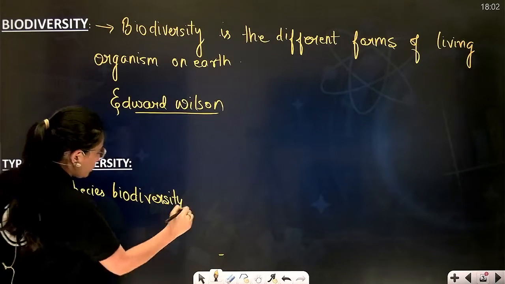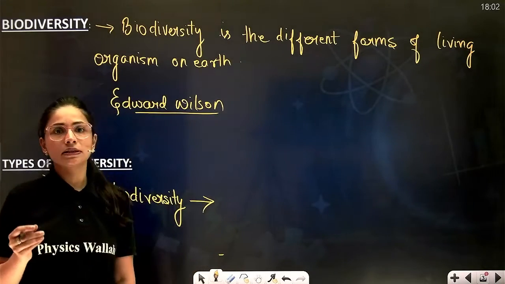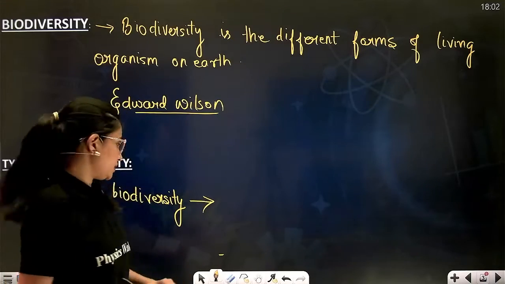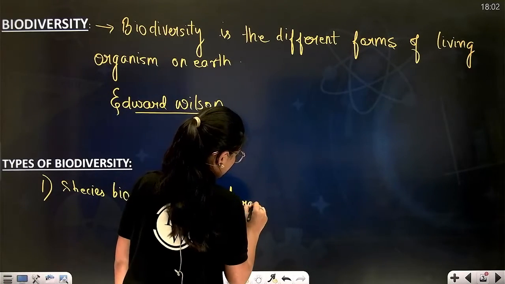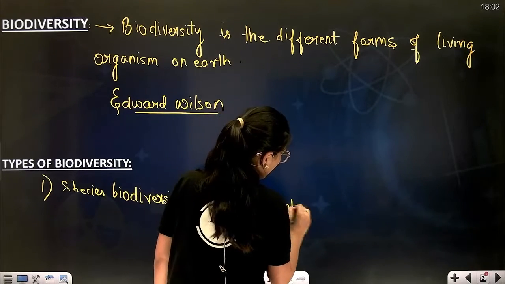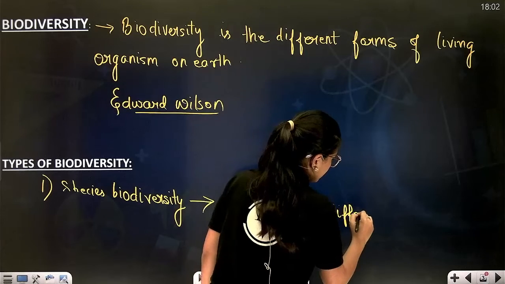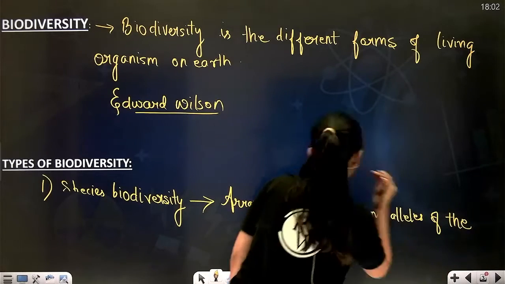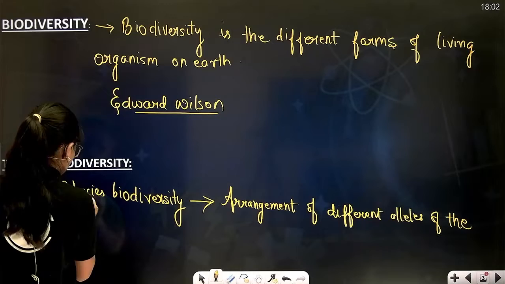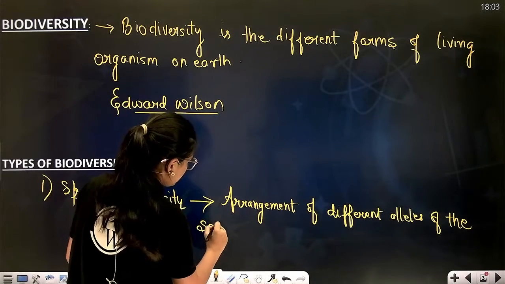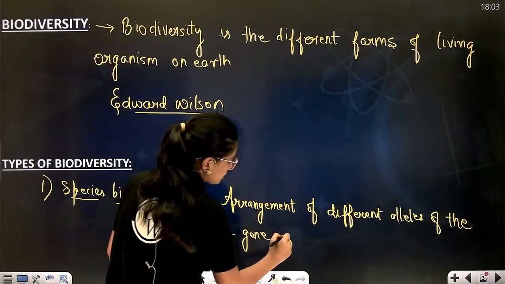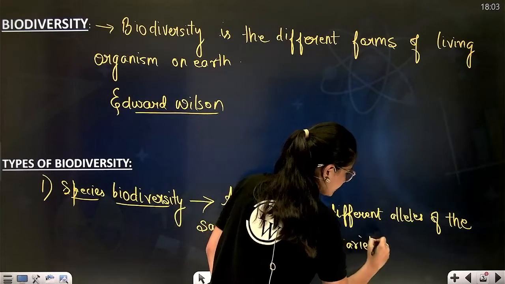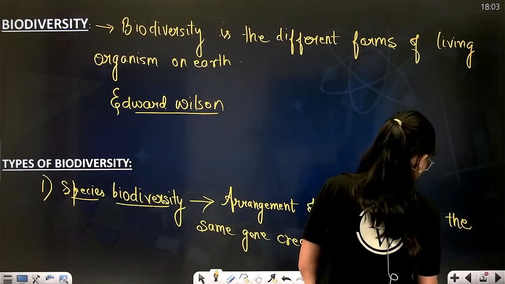So what is the species biodiversity? Species biodiversity simply means arrangement of different alleles of the same gene, creating varieties, different strains within the same species, creating varieties within the species.